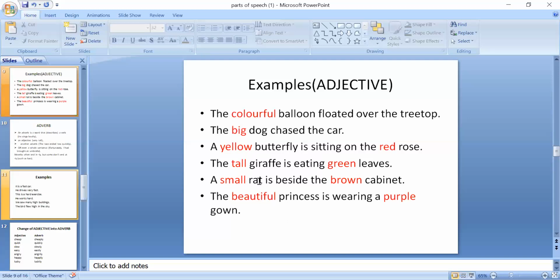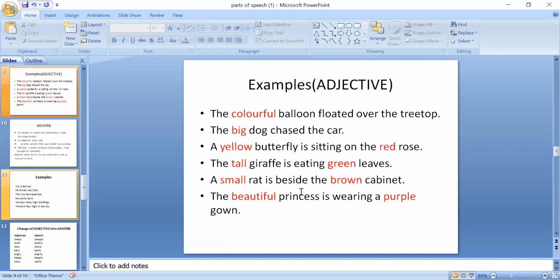Tall giraffe. Tall is adjective. Small rat. Small is adjective. It is telling us about rat. It can be fat rat. Okay. The beautiful princess is wearing a purple gown. Purple is adjective. Purple is also color. It is also adjective. And beautiful princess. Princess is noun and beautiful is adjective because it is telling us about princess.